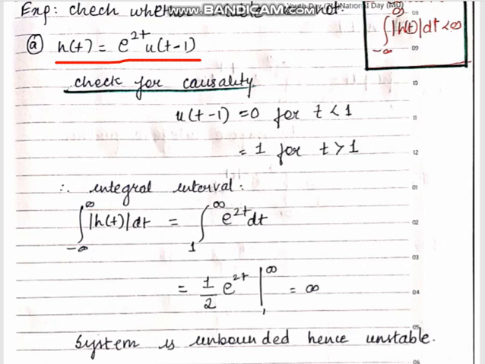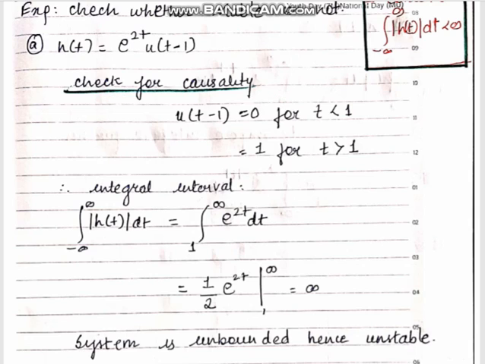So your system has an impulse response h of t equal to e raised to 2t u of t minus 1. When you get this type of problem, first you check the system for causality. A system is causal when its value is 0 for t less than 0 and it is nonzero for t greater than 0.